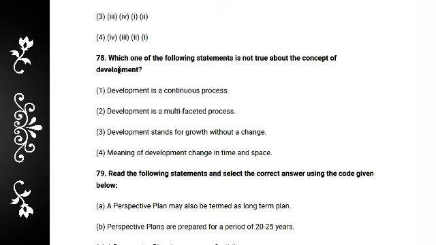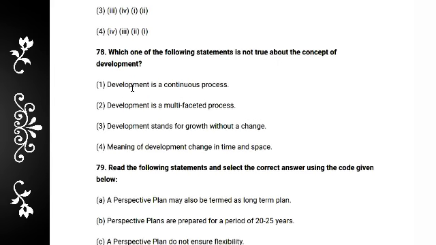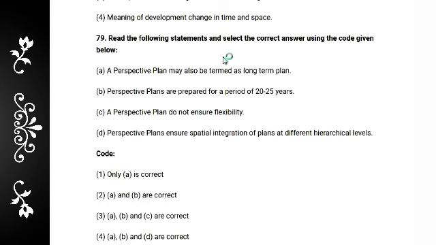So the answer is option 3: development stands for growth without a change. And the next question is 79. Read the following statements and select the correct answer using the code given below.